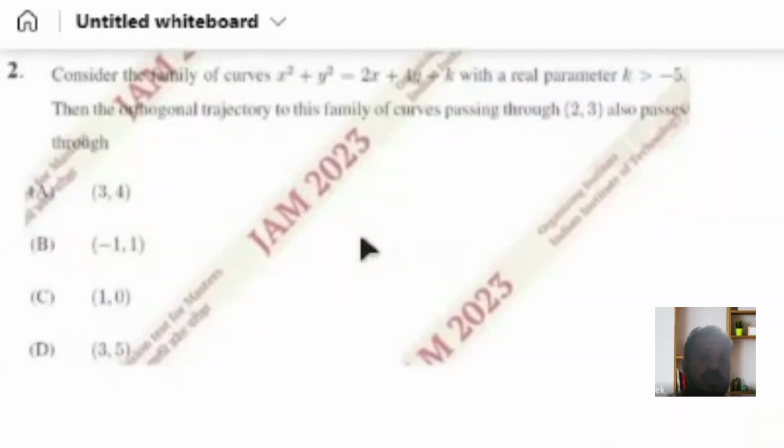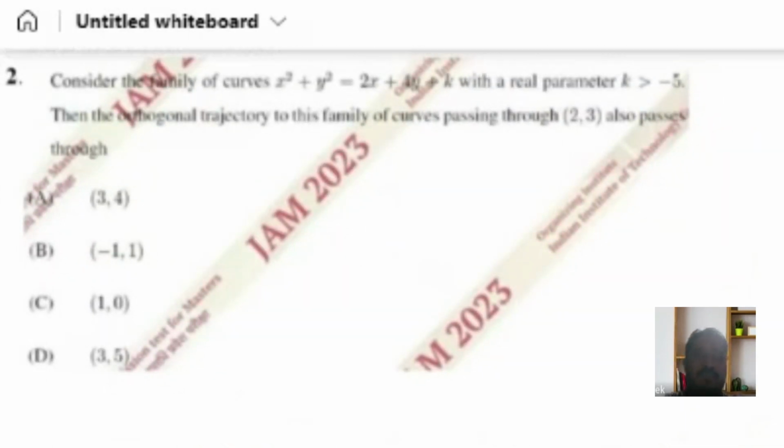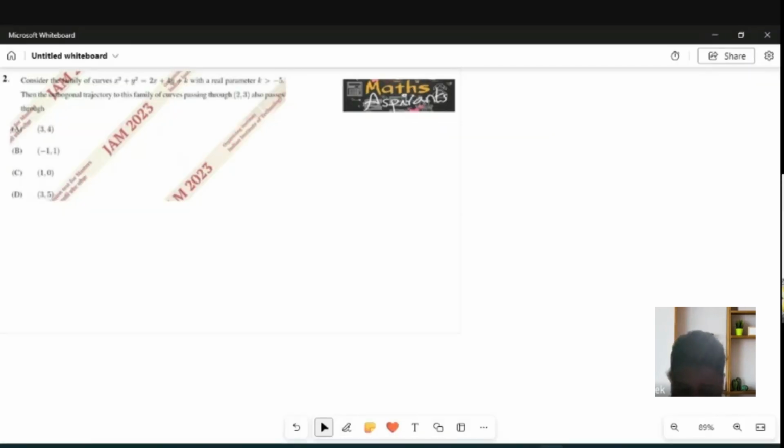This is the second problem. This is again from JAM 2023. I will read the question. This is the 2 mark question. Consider the family of curves x square plus y square is equal to 2x plus 4y plus k with a real parameter k greater than minus 5. Then the orthogonal trajectory to this family of curves passing through 2, 3 also passes through.